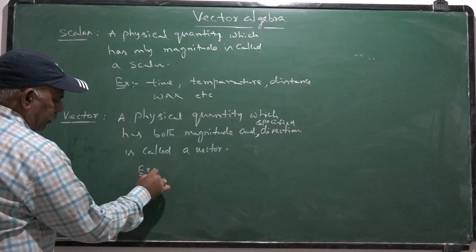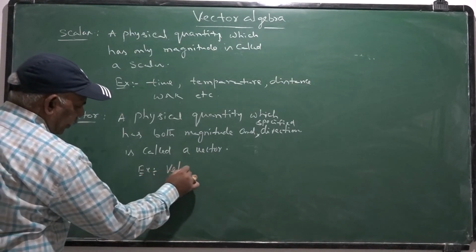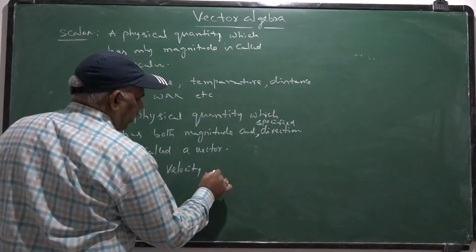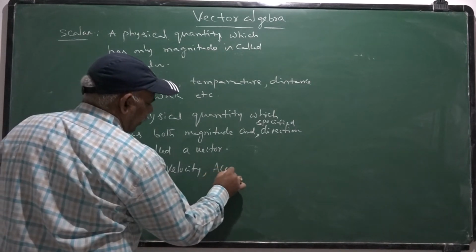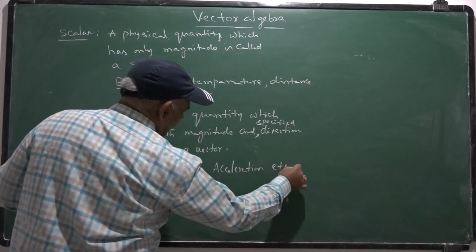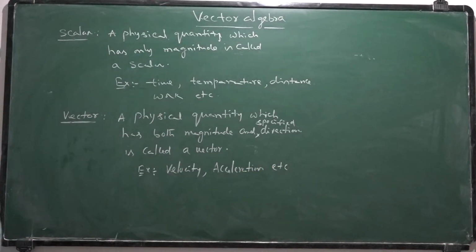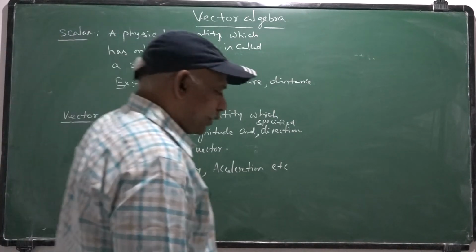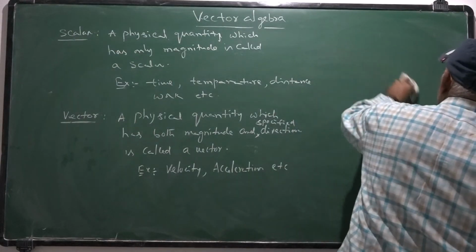For example, velocity, acceleration, etc. A physical quantity having both magnitude and direction is a vector. This is the definition taken from physics.